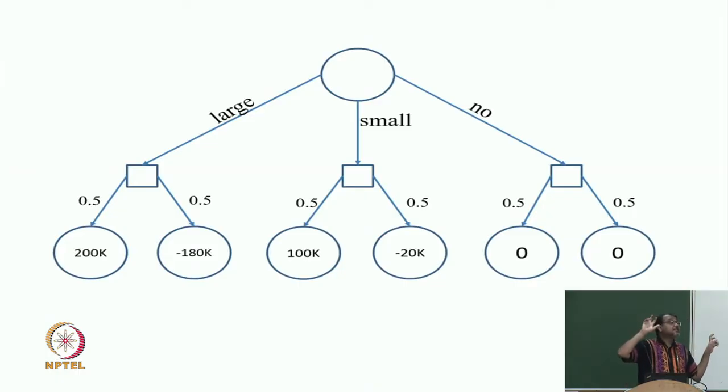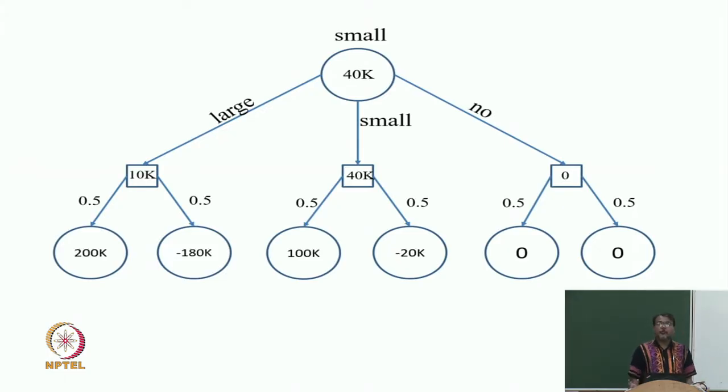You can think of them as expectimax, if you remember expectimax. So I will first compute the expected value, and that will go in the square node first, and I will back it up. For the first square node it will be 10k, for the second square node 40k, and 0 for the third, and then in the circular node I am going to take the max, and that will be 40k, and my answer would be build a small plant.